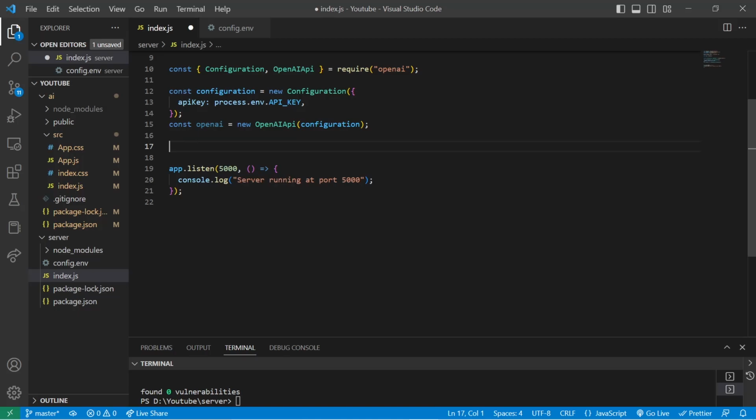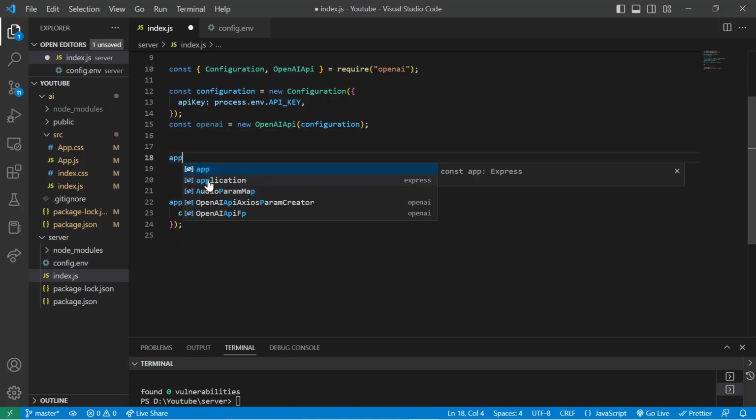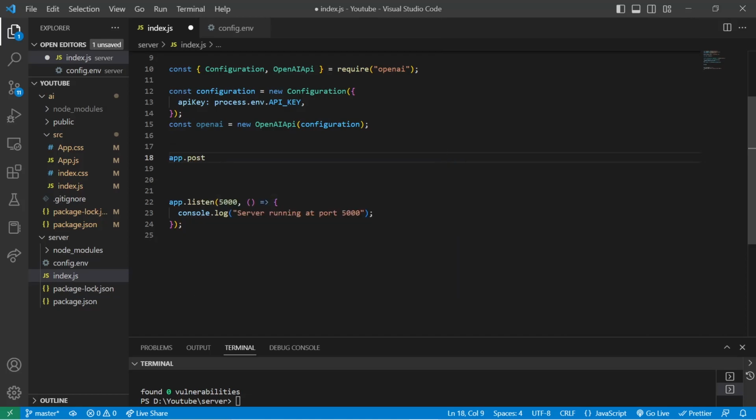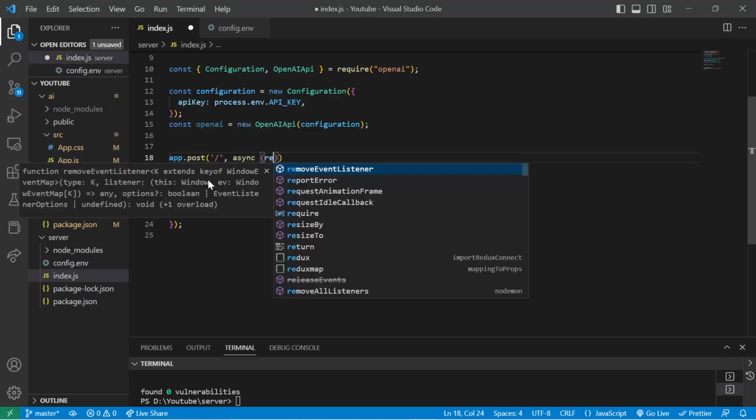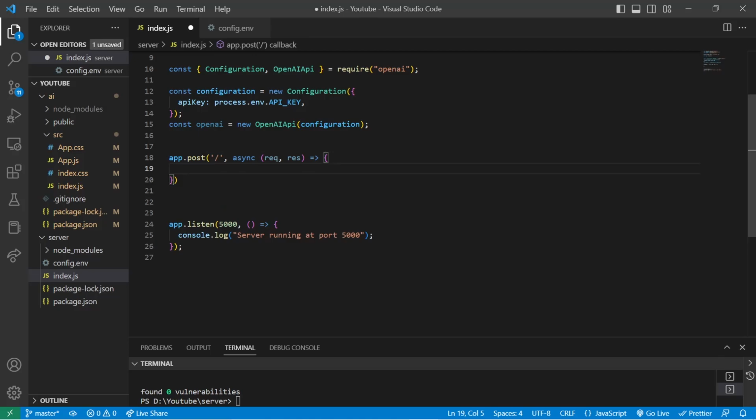And what we'll do is we are doing a post request in our front end, so we'll just implement that logic over here. app.post, and on the root URL just slash. And we'll make this an async function. Okay, so async will take a request and response, and will ask for the message.